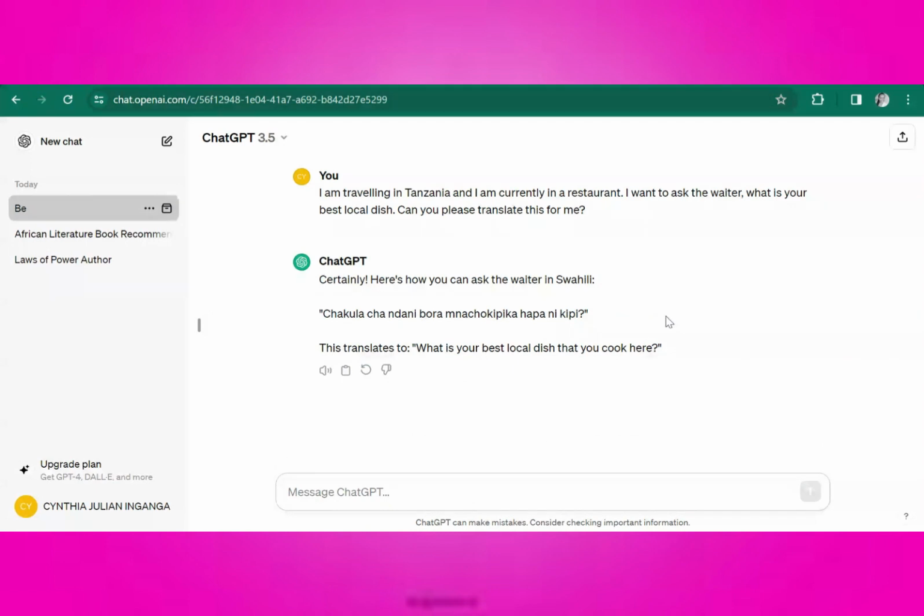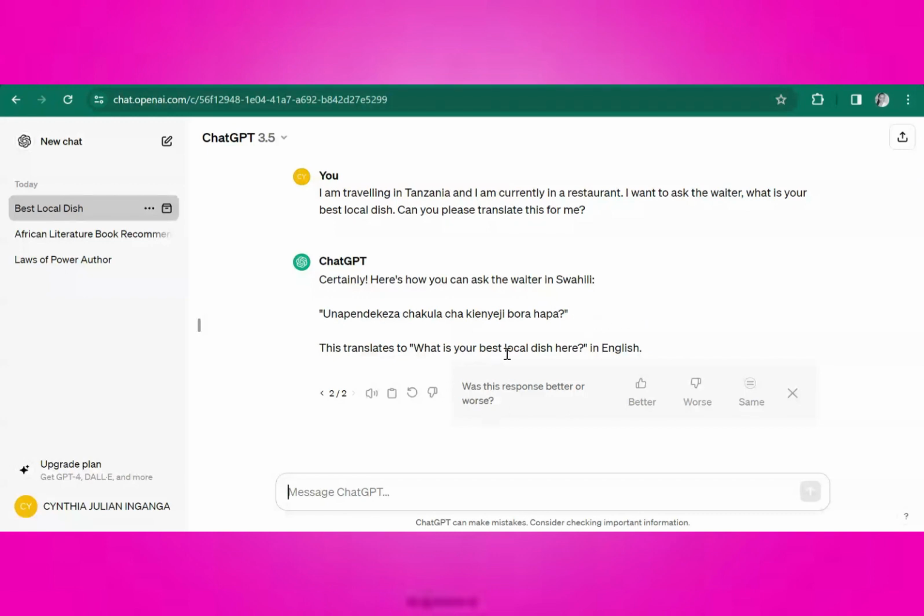Enter. So ChatGPT is generating. Yes, certainly. Here's how you can ask the waiter in Swahili: chakula cha ndani bora mnachokipika hapa ni kipi? This translates to, what is your best local dish that you cook here? We can as well regenerate that and see what we have. Unapendekeza chakula cha kienyeji bora hapa. What is your best local dish here?